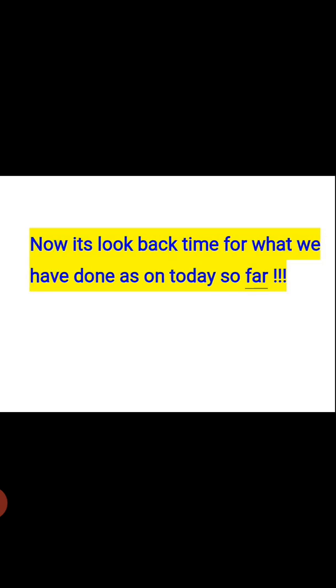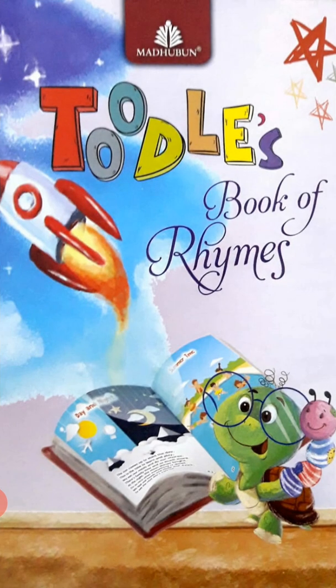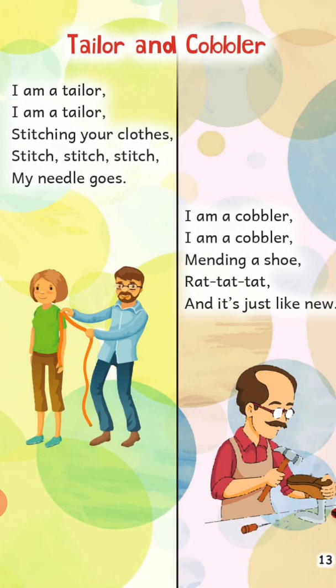But before closing, we once again revise the rhyme tailor and cobblers. For this, once again open your book of rhymes and go to page number 13 and now start singing with me.